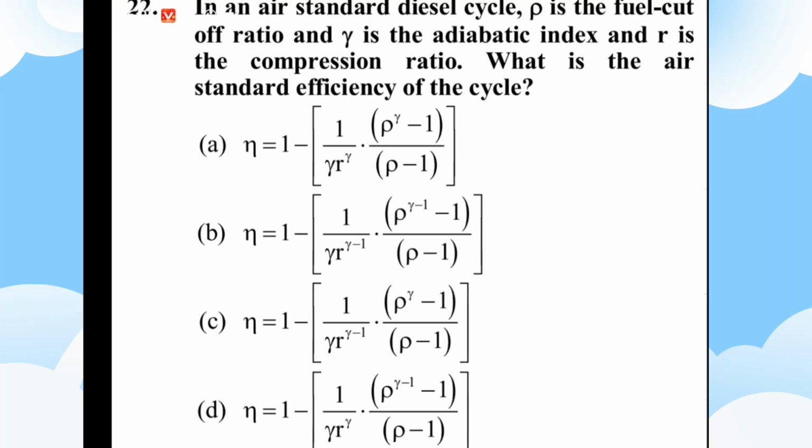Question number 22. In the air standard diesel cycle, rho is the fuel cut-off ratio, gamma is the adiabatic index, and R is the compression ratio. What is the air standard efficiency of the cycle? 1 minus... not this one, not this one either. It is 1 minus 1 by R to the power gamma minus 1, times rho to the power gamma minus 1 by gamma times rho minus 1. Option C is the answer.